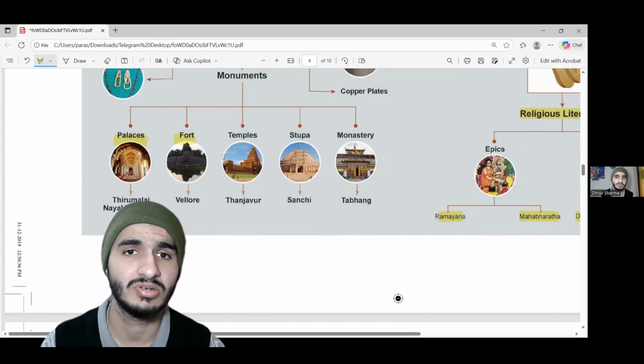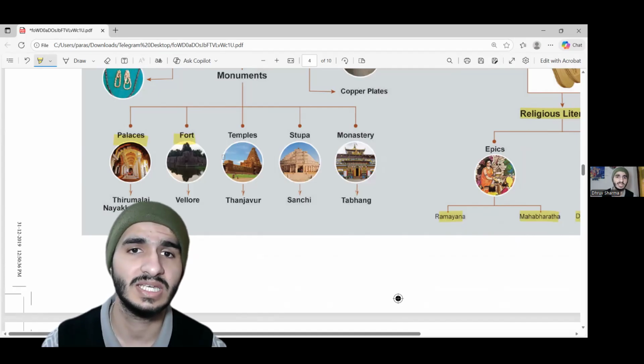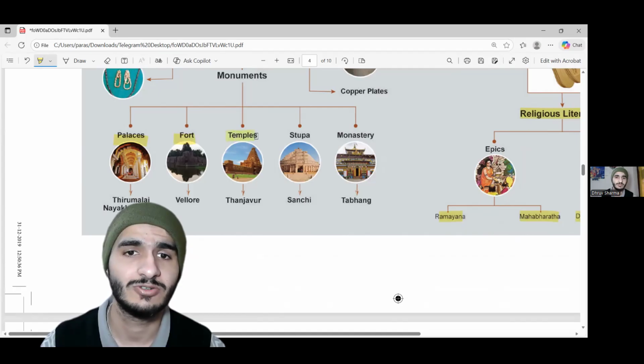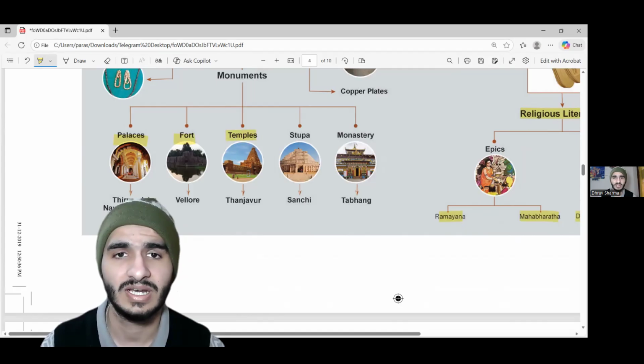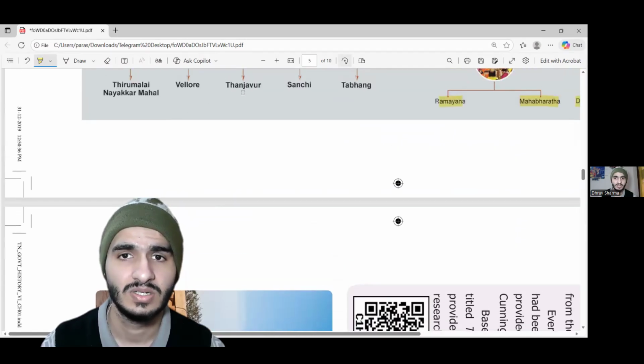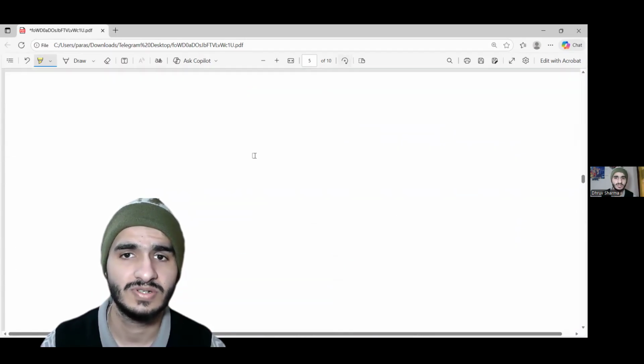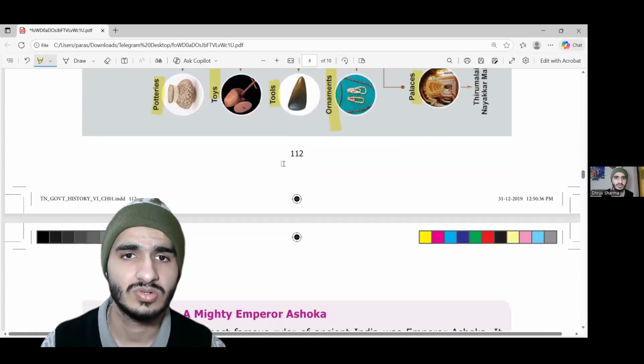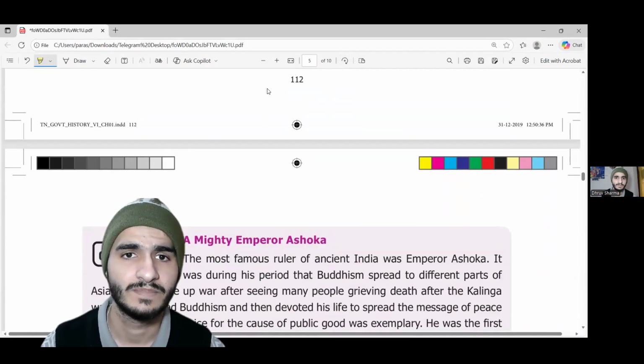Like the Britishers came into India, they built forts. Mughals came into India, they built forts. Khiljis came into India, they built forts. So every kingdom has successfully built forts. These forts tell how they lived, how they felt, how they ate. Temples, stupas, monasteries, these are also great sources of history. So these were the sources of history that we just discussed. Now let's move to the next page.